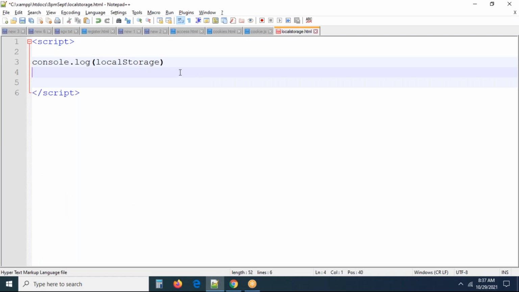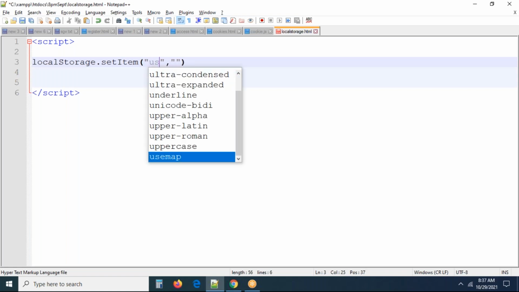So first, let me work with the localStorage. I want to save some information into the localStorage. I want to access the information from the localStorage. I want to remove the information from the localStorage, right? So simple story, there are methods. localStorage.setItem, for creating it. setItem is a predefined method. In this, pass key comma value, same like cookie.